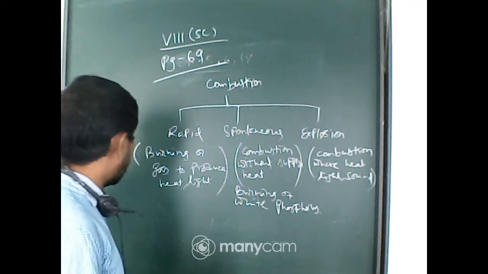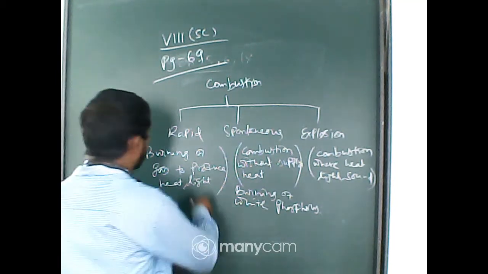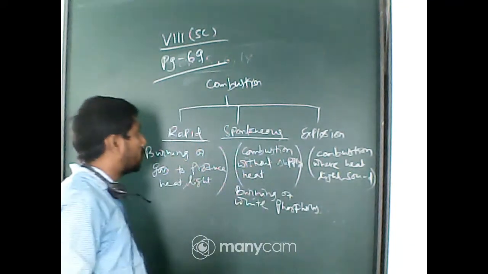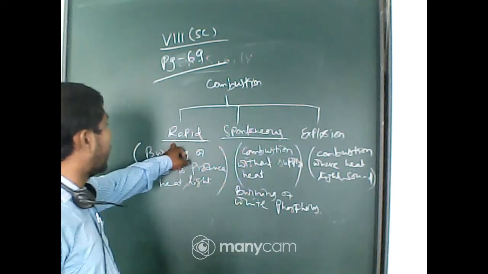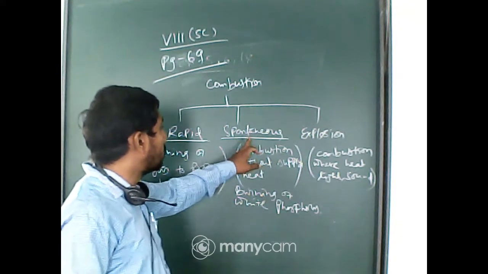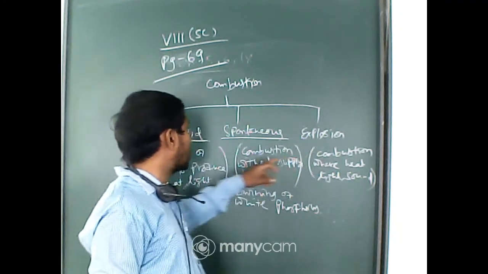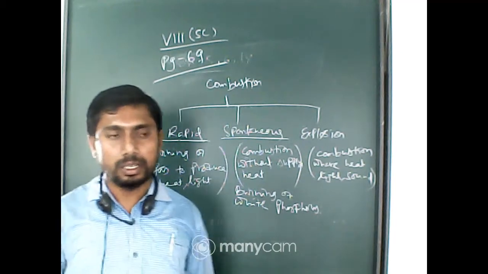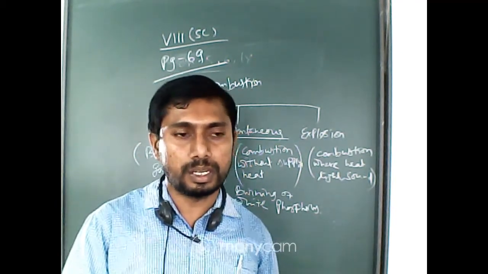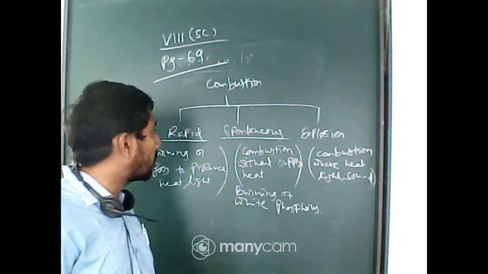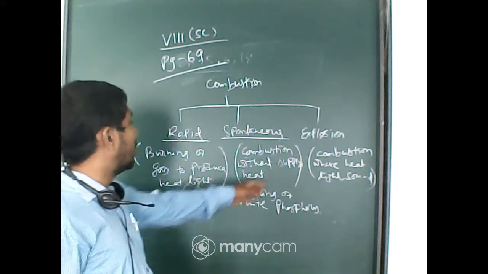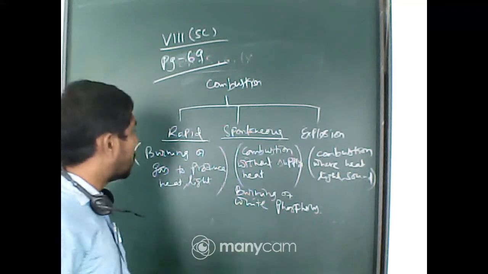Now here are some points of distinction between rapid combustion and spontaneous combustion, between spontaneous combustion and explosion, and between rapid combustion and explosion. Just the definition is one of its distinctions. Here a large amount of gas is produced in case of explosion, but in spontaneous combustion it is absent.